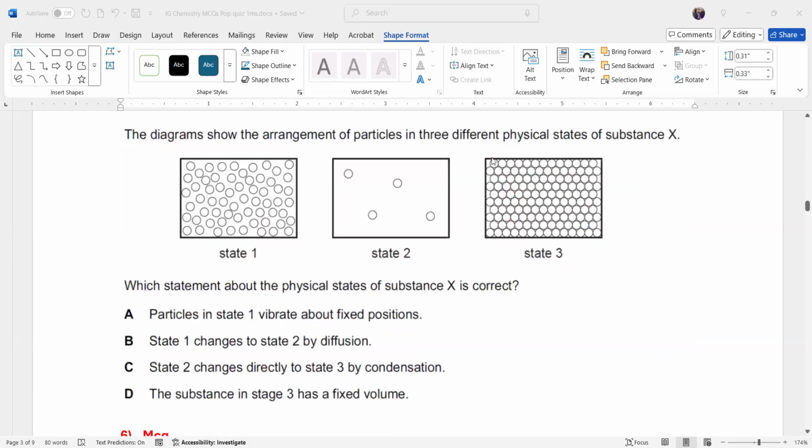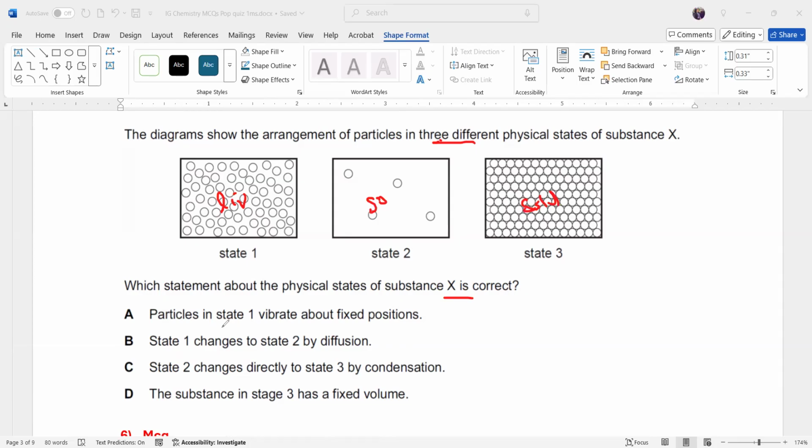In question 5, the diagram shows the arrangement of the particles in 3 different physical states of a substance X. Which statement about the physical states of substance X is correct? What is this state? Solid. Liquid. Solid. What is this state? A gas. And what is this state? A solid.